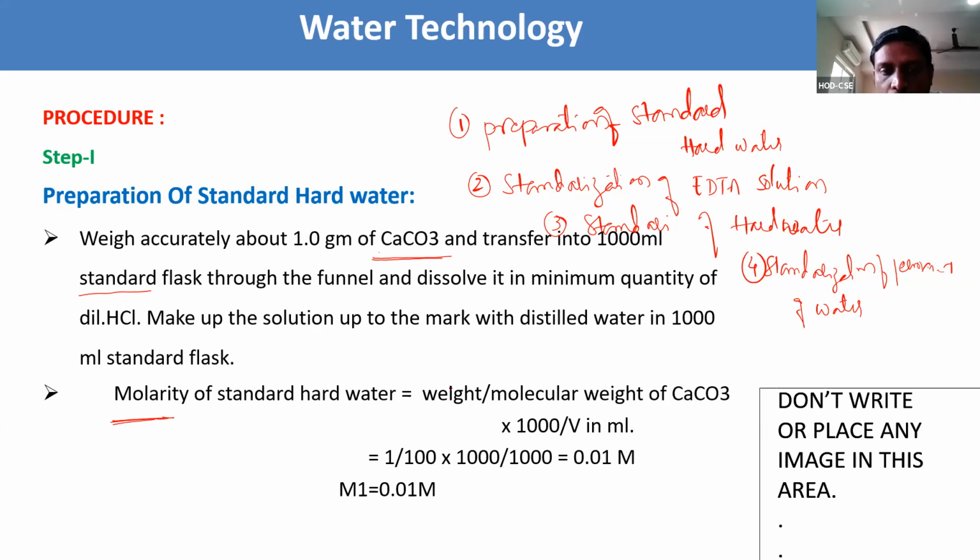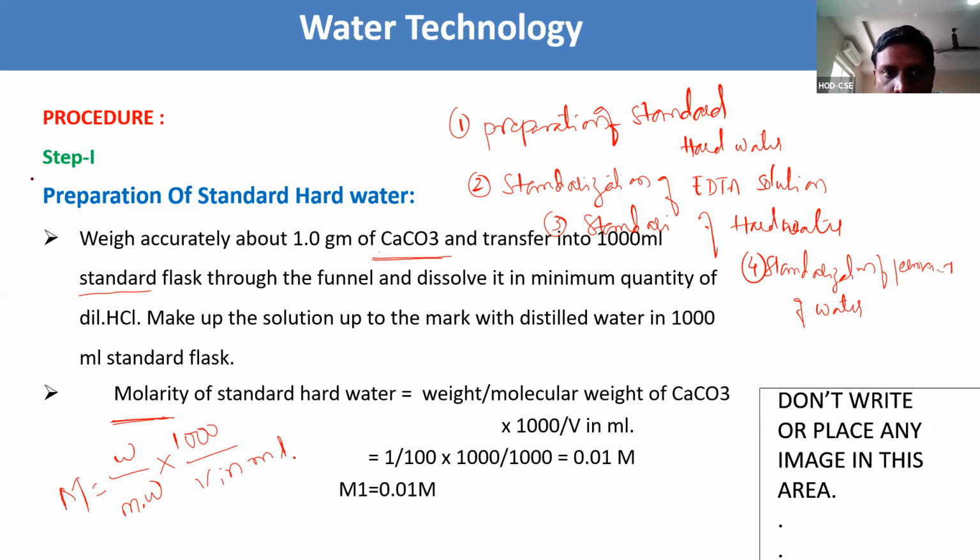Molarity of standard hard water is weight by molecular weight of calcium carbonate. Molarity M is equal to weight by molecular weight into 1000 by V in ml. Already you know this. How much weight are we taking? 1 gram, right?